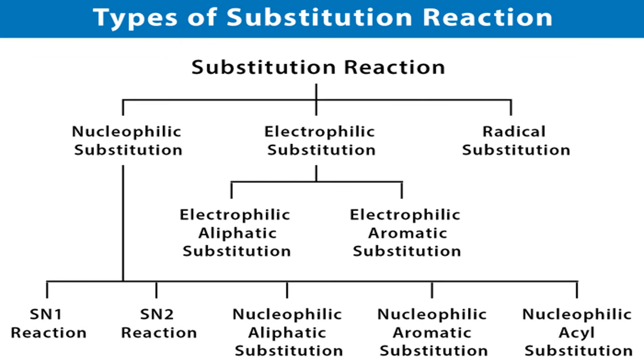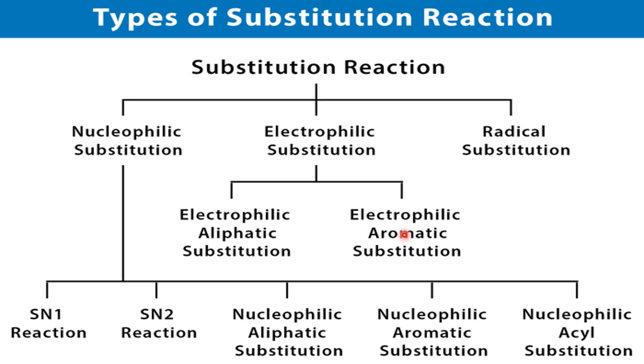Okay. Now this is a chart regarding the different types of substitution reactions. Mainly we have three for the 11th and 12th: nucleophilic substitution, electrophilic substitution, and radical substitution. This we learned in the 11th class: methane with Cl2, H will go, Cl will come, which goes via free radical mechanism. So they come under the category of radical substitution, and we are going to learn both nucleophilic and electrophilic in 12th class also. In the electrophilic, again there are two types: electrophilic aliphatic substitution and electrophilic aromatic substitution.